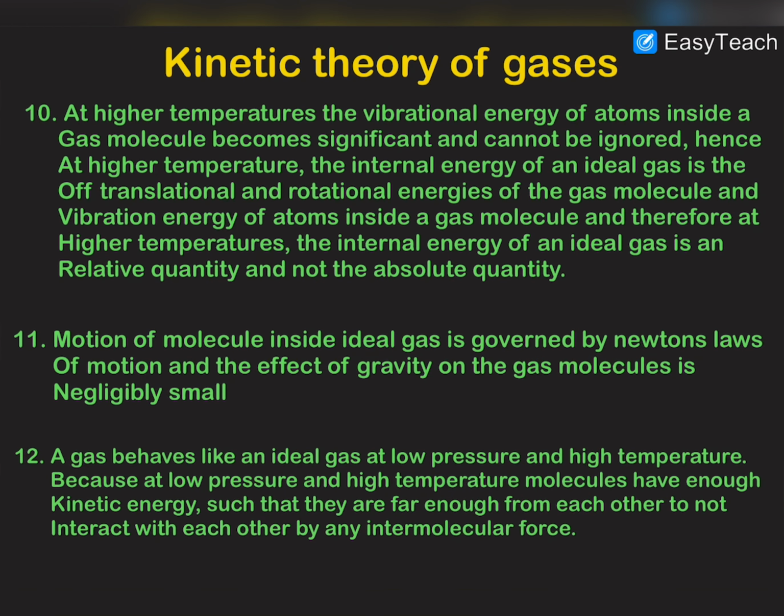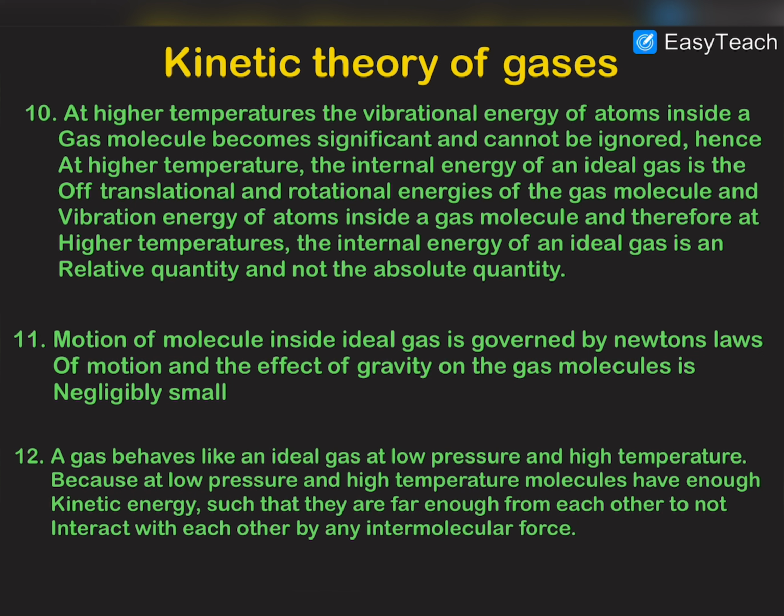And you can think that the major difference between the ideal gas and the real gas molecules is that the real gas molecules interact with each other with intermolecular forces, due to which they possess some intermolecular potential energy. But an ideal gas does not interact with intermolecular forces, and therefore does not possess any intermolecular potential energy.